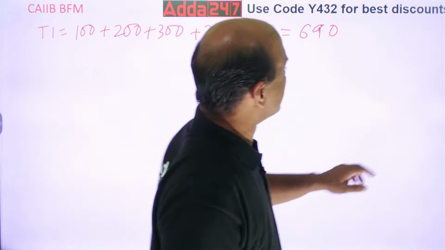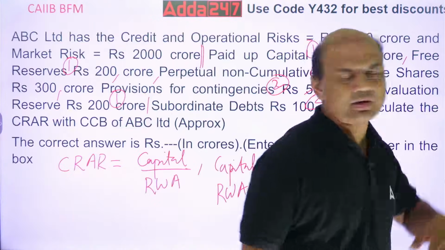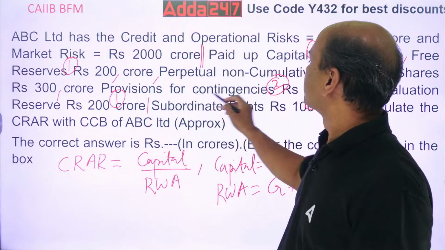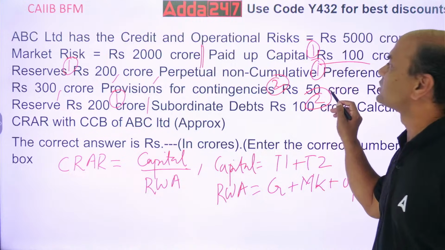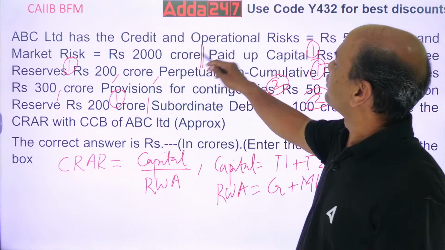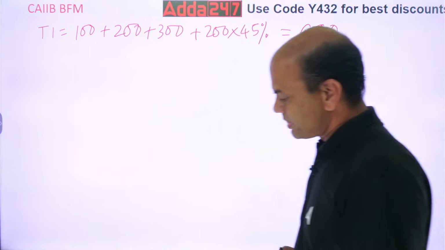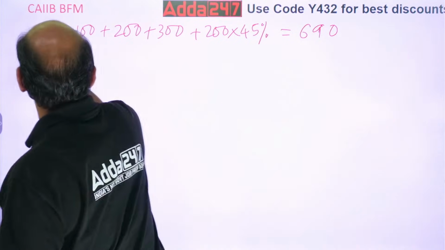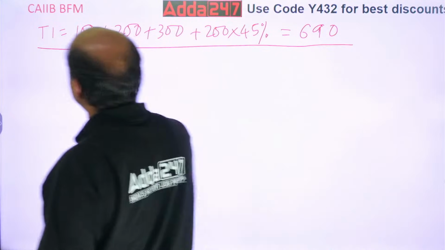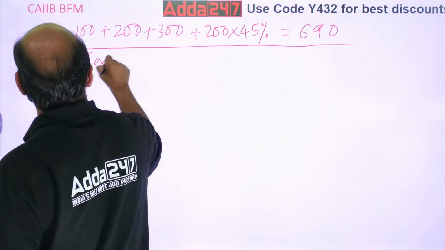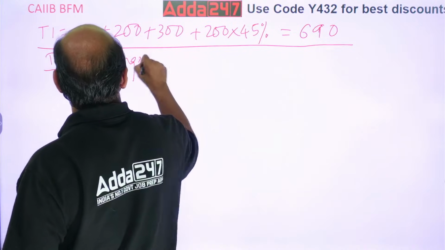Okay, now tier 2. What is there in tier 2? One, provision for contingencies: 50 crores or 1.25% of total RWA. So let's calculate that also. Now let's calculate tier 2. Tier 2 is tough. Now contingencies.